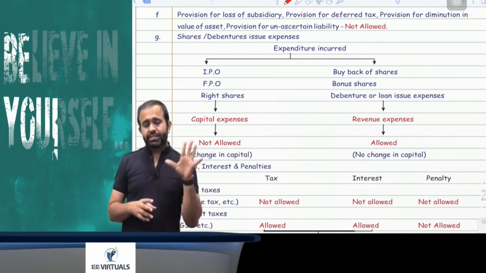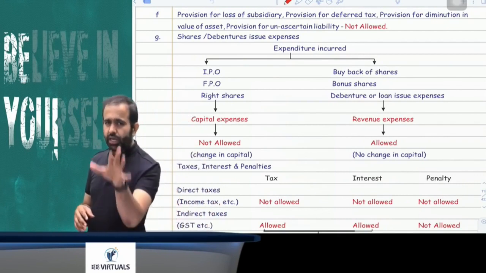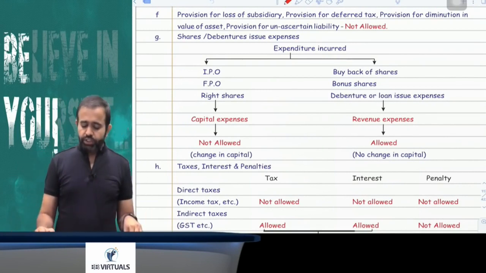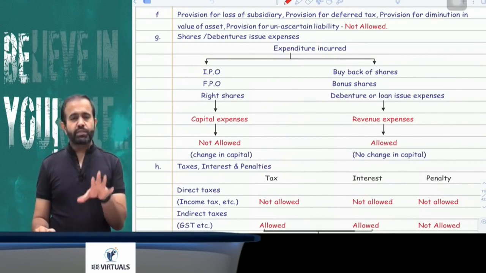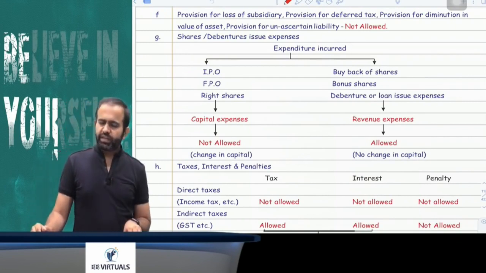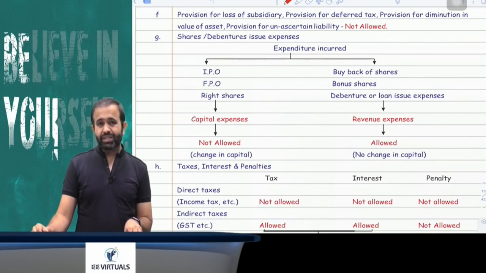revenue expenditure, means it is treated as capital expenditure. It is not allowed as deduction. But suppose you are going for the buyback of shares, or bonus shares, or debenture and loan, then whatever expenditure is incurred at the time of the buyback or bonus or debenture or loan, that will be treated as revenue expenditure. You can claim the deduction.